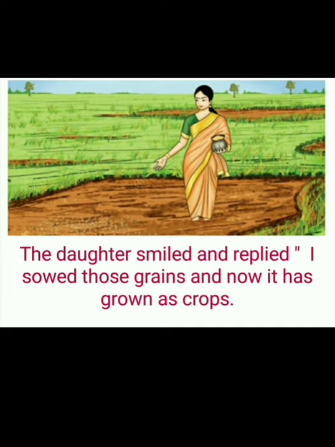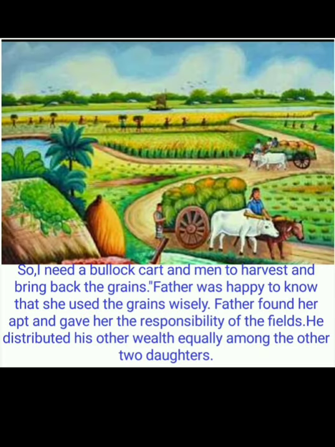The daughter smiled and replied, I sowed those grains and now they have grown as crops. So the third daughter smiled and replied that she sowed those grains. What is meant by sowed? Vidaikkarathu. Sowed those grains in the land and they have grown as new crops. So I need a bullock cart and men to harvest and bring back the grains.